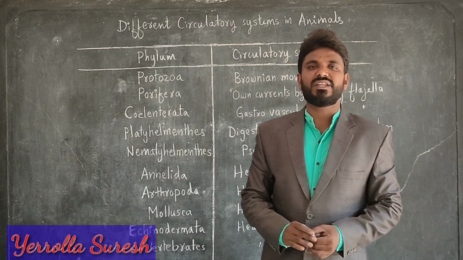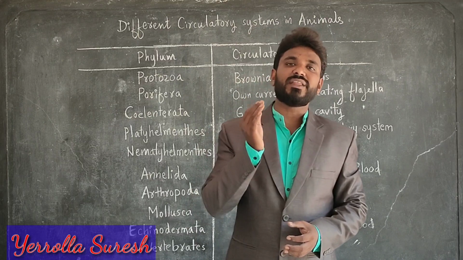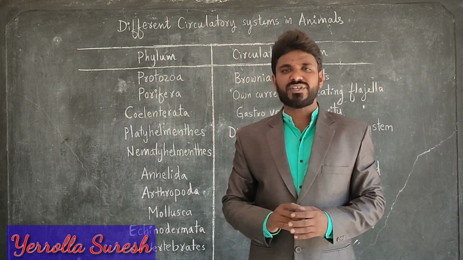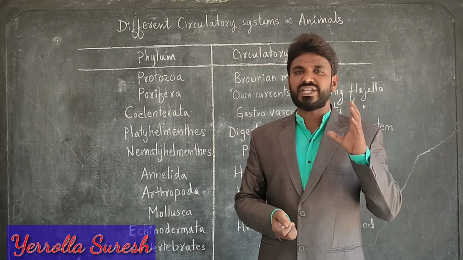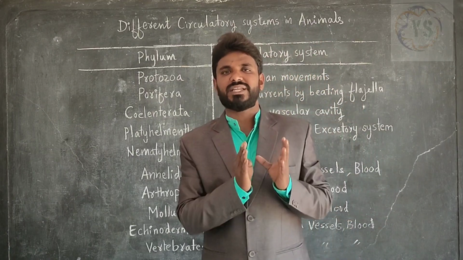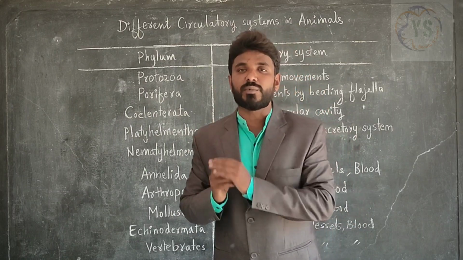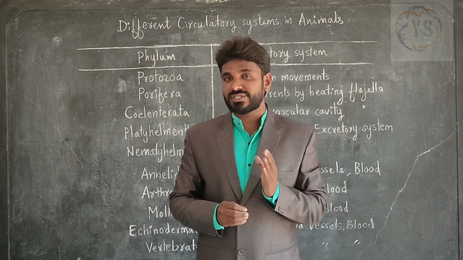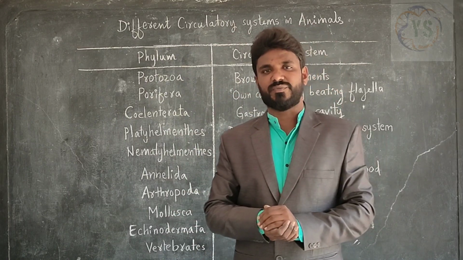Friends, in this session, let's talk about different circulatory systems or different circulatory organs in animals. First of all, let's try to understand what is meant by circulation. Circulation is a metabolism. Circulation means movement of substances or transportation of substances from one place to other place in the body. So many kinds of substances are to be transported regularly for the survival of an organism.